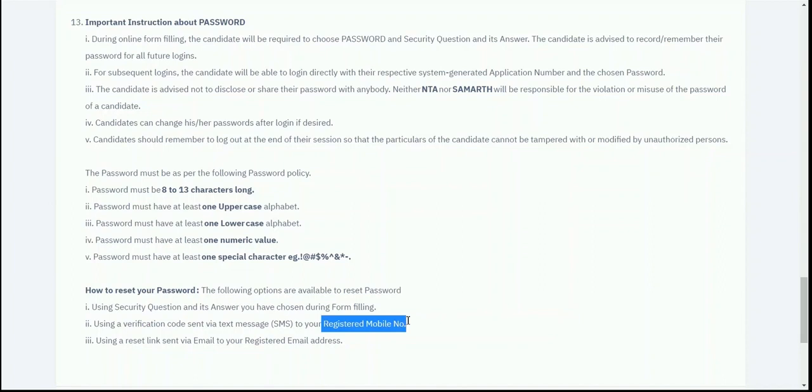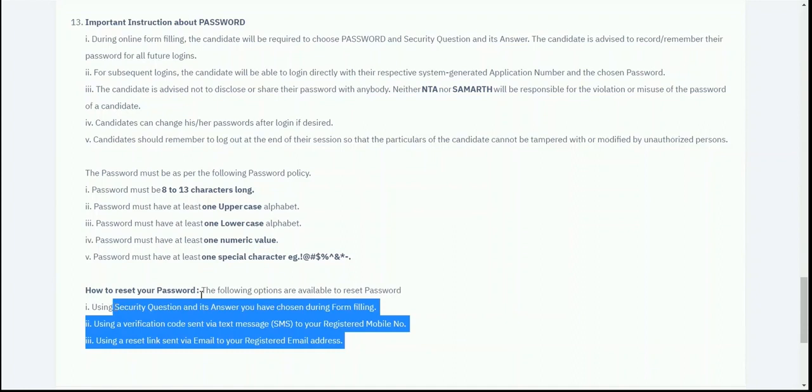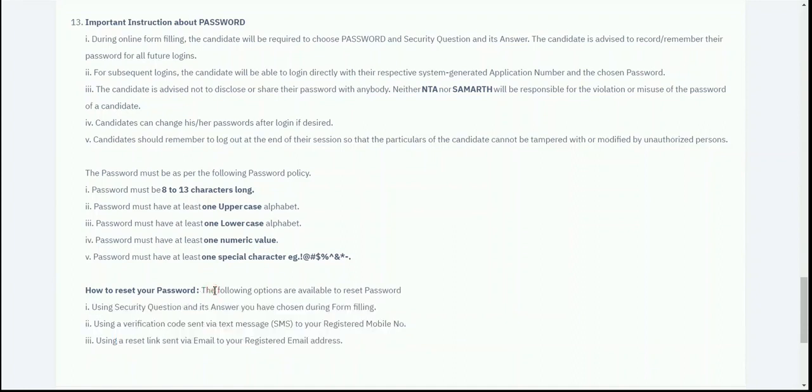That is why it is very necessary to enter your own registered email address and mobile number, because all the information related to the form will be forwarded to your registered credentials. And make sure that you write down your application number, your password and your security question for future reference. In case you forget the details, you can retrieve them from the reset password button, but you need to write down all your details for your reference.